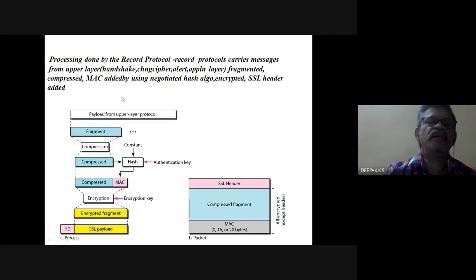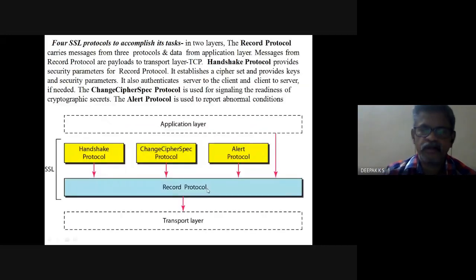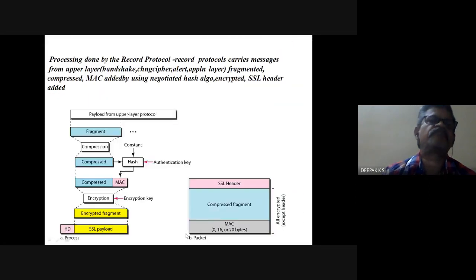So basically, we have the record protocol getting messages from all these 3 protocols as well as from the application layer. And this forms the payload of the transport layer. So processing is done by the record protocol. The record protocol carries messages from upper layers: handshake, change cipher, alert, and application layer. So from all these 4, it receives messages.